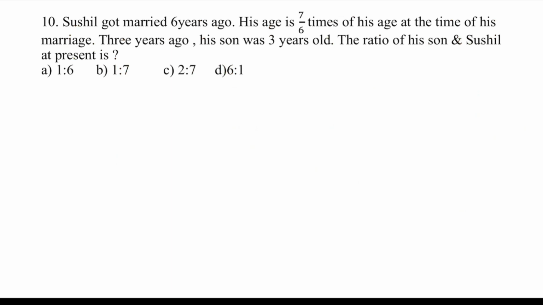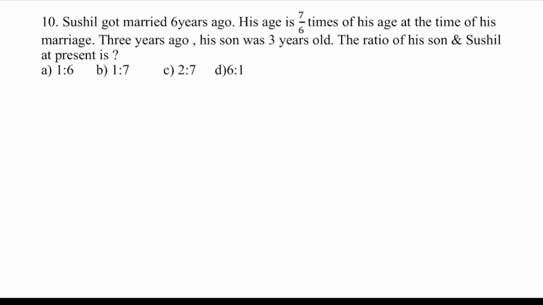Sushil got married 6 years ago. His age is 7 by 6 times of his age at the time of his marriage. 3 years ago his son was 3 years old. The ratio of his son and Sushil at present is. Okay, now Sushil got married 6 years ago. His age is 7 by 6 times of his age at the time of his marriage, they are saying.